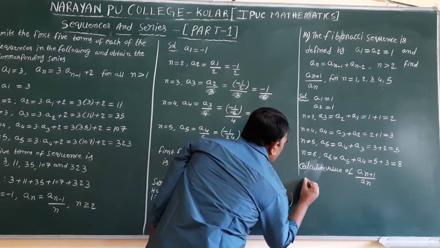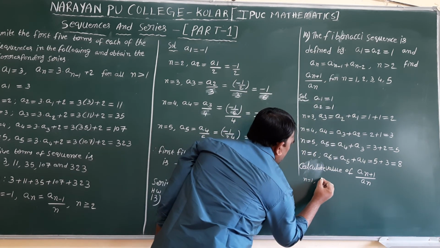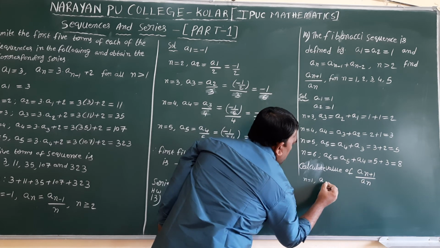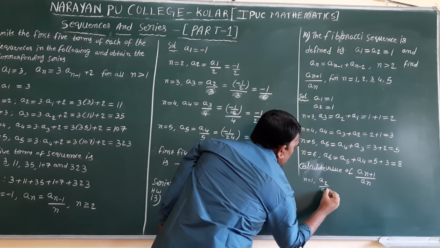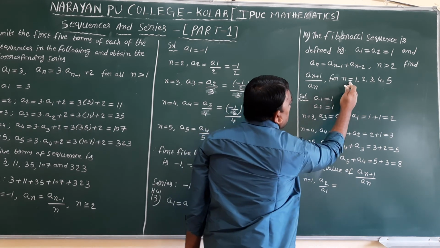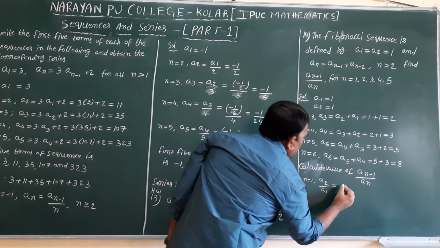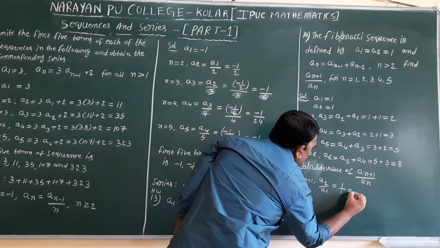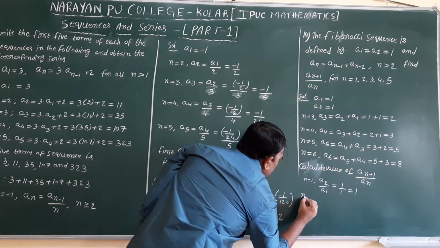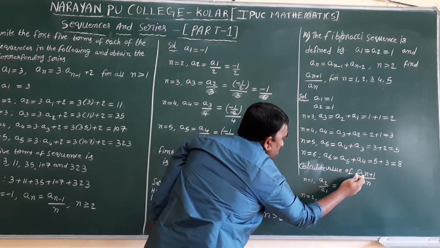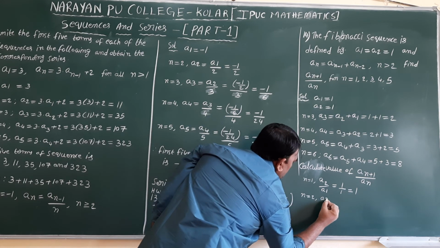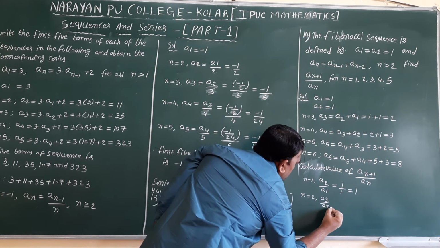So n equal to 1, a2 divided by a1, because n value starts from 1 to 5. So a2 we already got 1, divided by 1. So n equal to 2. Substitute here, a3 divided by a2.